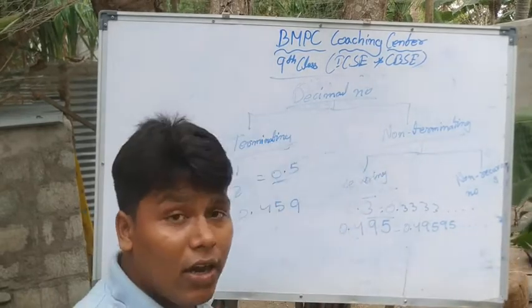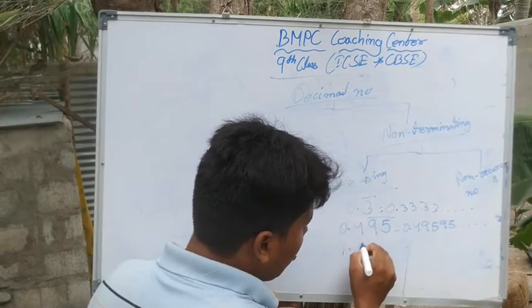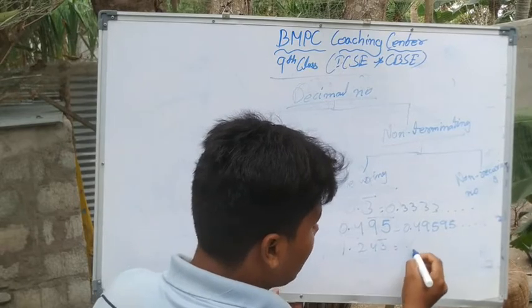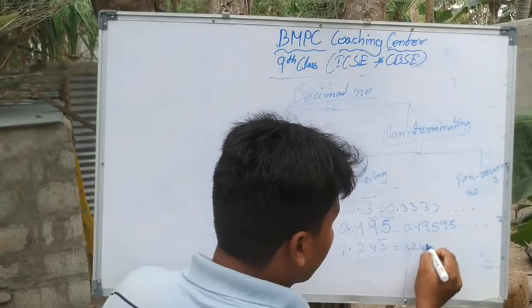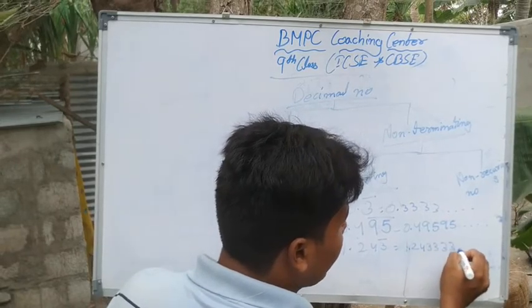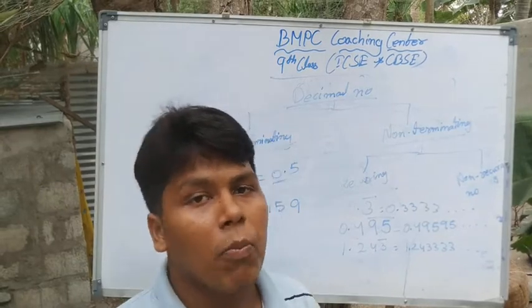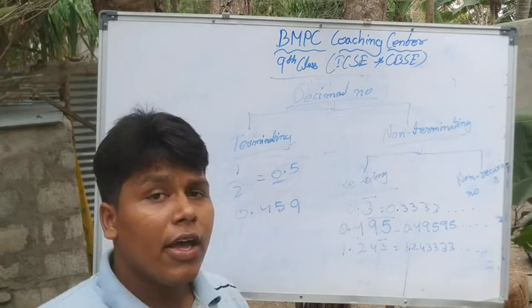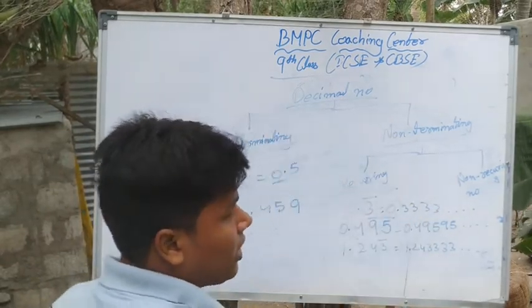Or another type is 1.243 with a bar on the 3, that is 1.24333 dot dot dot. The bar represents the repeating or recurring numbers. Clear?